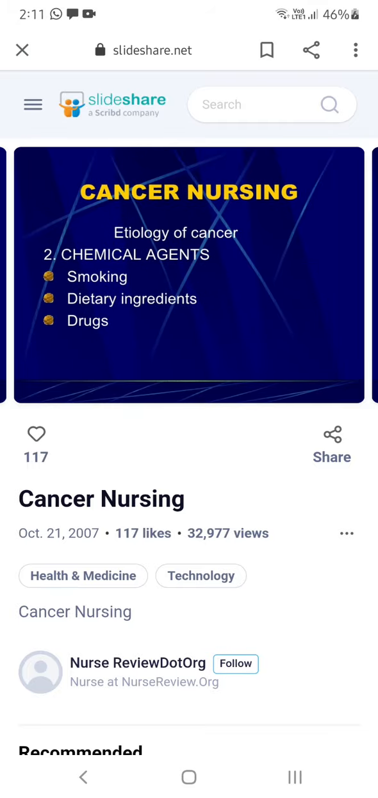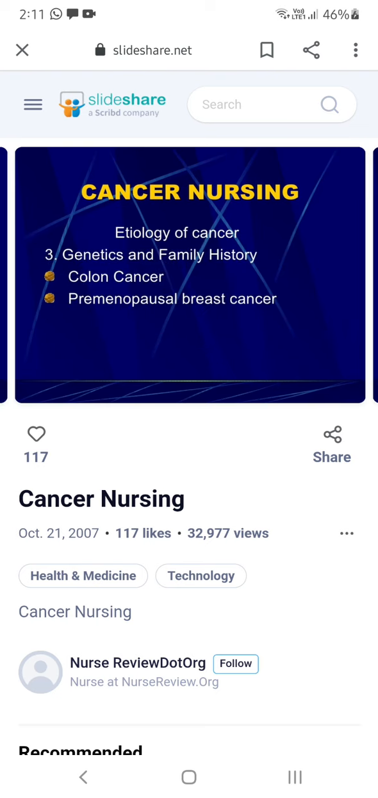And chemical agents include smoking, dietary ingredients, and drugs. Smoking you all know, drugs you all know, and dietary ingredients are fatty foods, hot spicy foods, canned foods. All of this leads to cancer. Genetic factors are very important, because 90% of cancers occur because of our genetics.